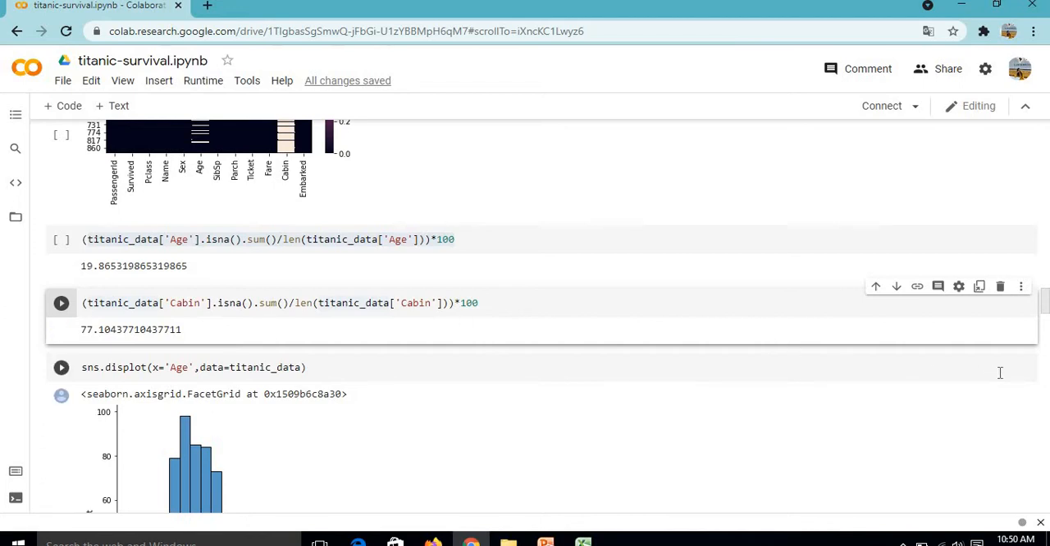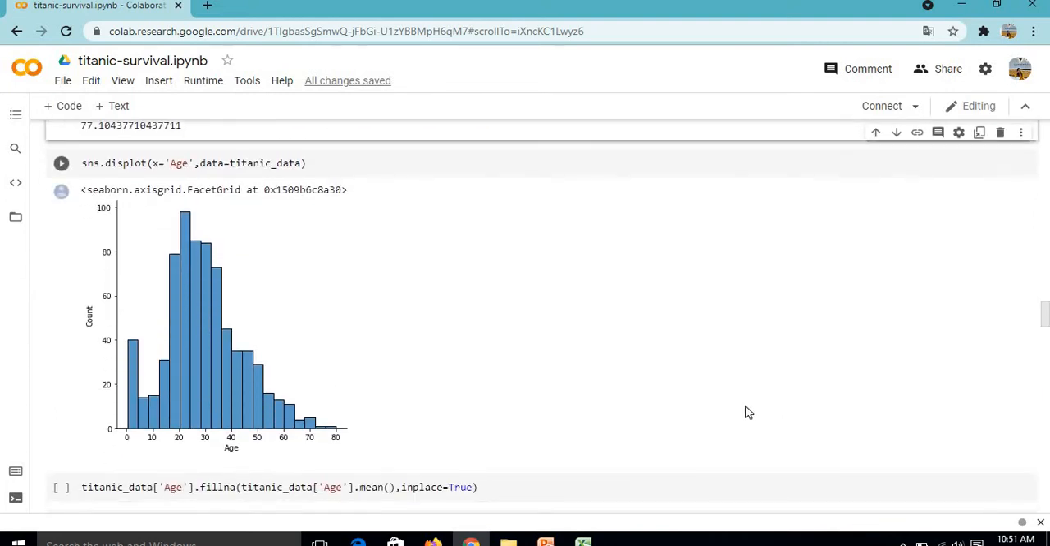Now to estimate the age of the passengers who were traveling on the ship, which tells us from which particular age group most of the passengers were traveling. Here we can see that between 15 and 40 years of age, the passengers were most often traveling on the ship, and we have some children also.